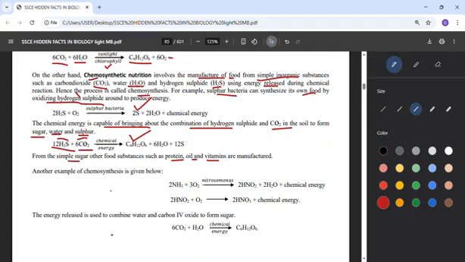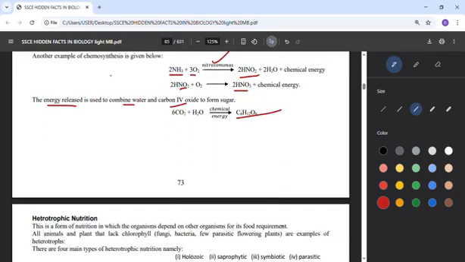There is still another example of chemosynthesis apart from hydrogen sulfide, which is through sulfur bacteria. We also have one of nitrogen bacteria, which we call Nitrosomonas. From ammonia with oxygen, they can get HNO2, and the HNO2 can in turn become HNO3. All of these are from chemicals. So they will get their energy and use it to combine with water and carbon dioxide, and finally they will still get their sugar, that's the glucose.